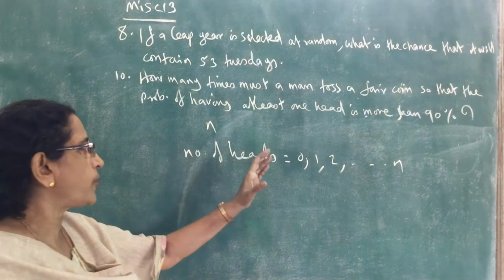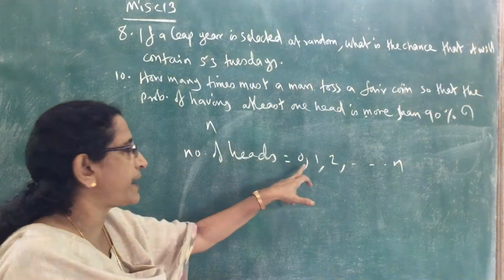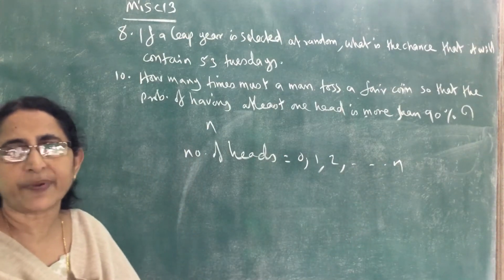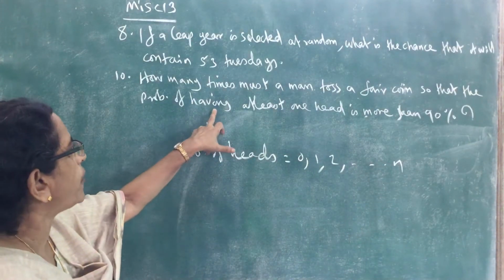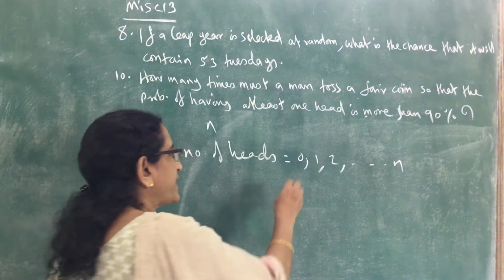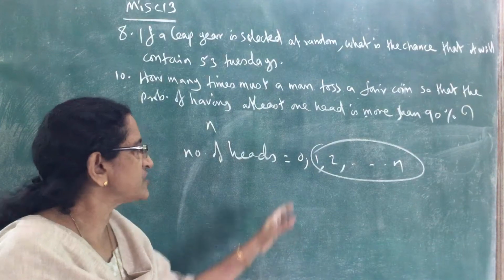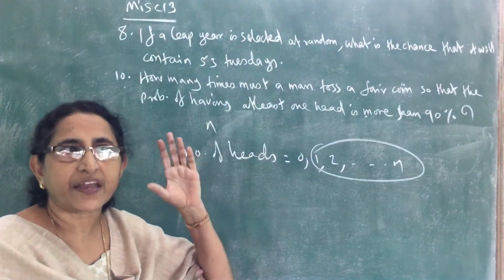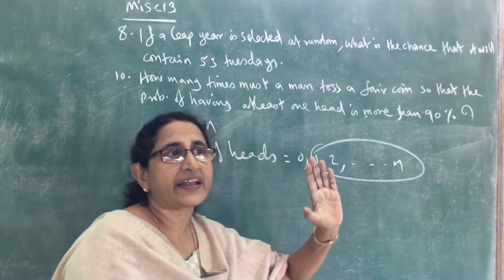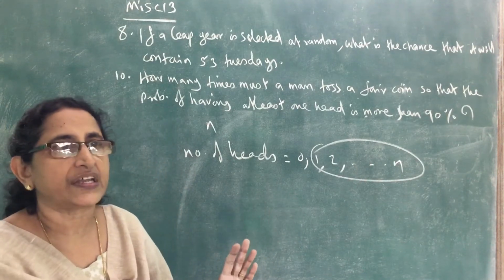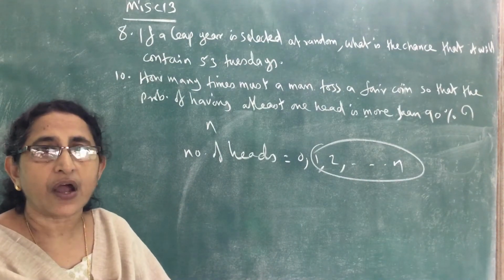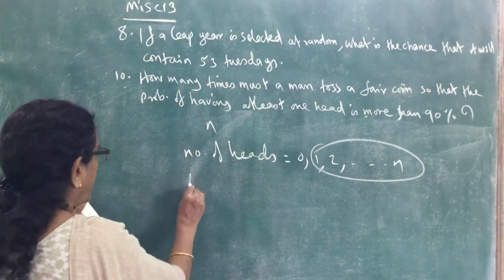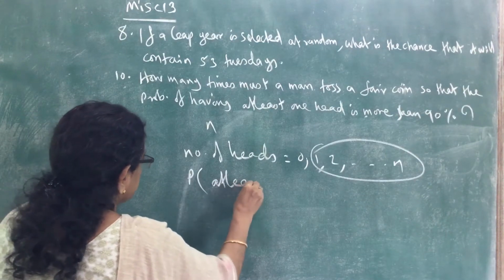And we know the sum of all these probabilities, probability that number of heads is 0 plus probability that number of heads is 1 plus etc., will be equal to 1. We want to find the probability of having at least one head. At least one head means one or more than that. That means the sum of the probability that number of heads is 1 plus probability that number of heads is 2 plus etc., probability that number of heads equals n. To find that probability, it is enough to find 1 minus, because the sum of all these probabilities equals 1. So this probability, that is, probability of having at least one head.